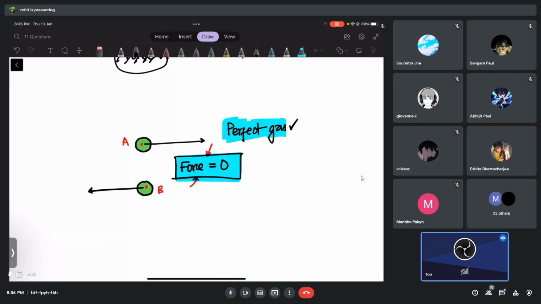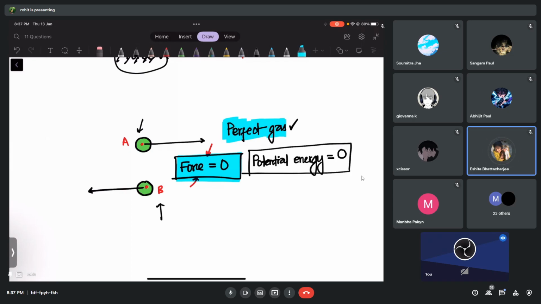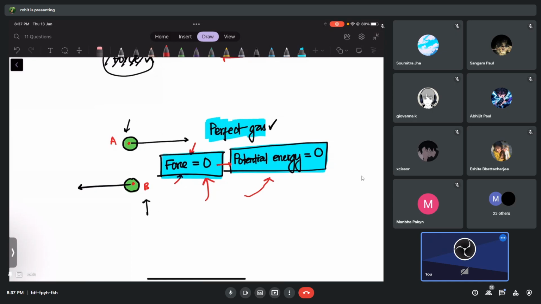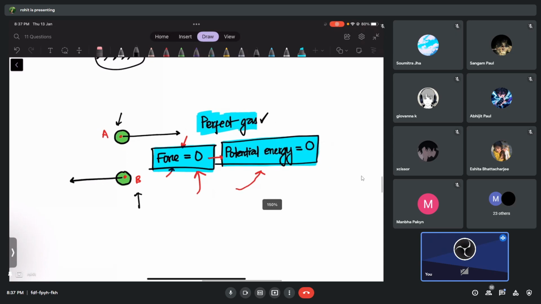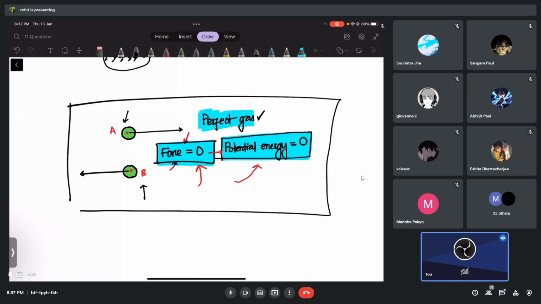If the force between them is 0 when the gas molecules are in position A and position B, very close to each other, then what is the potential energy right now? Your potential energy is going to be equal to 0. Can you understand? Potential energy is because of position. If there is no force involved at these positions, then your potential energy has to be equal to 0. Okay, let me ask you like this now. This is a property, remember, of which gas, guys?